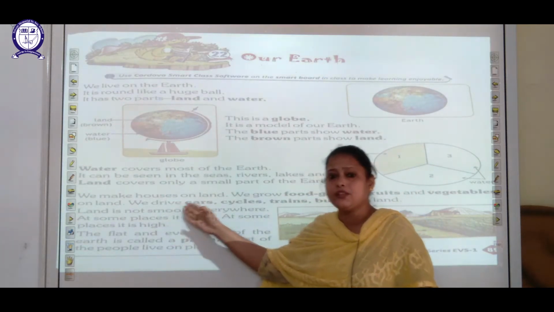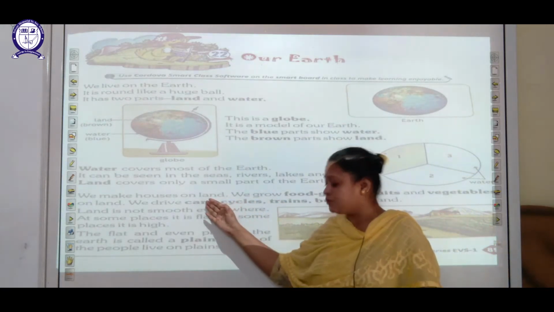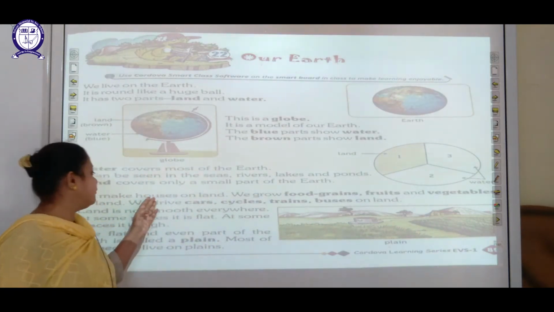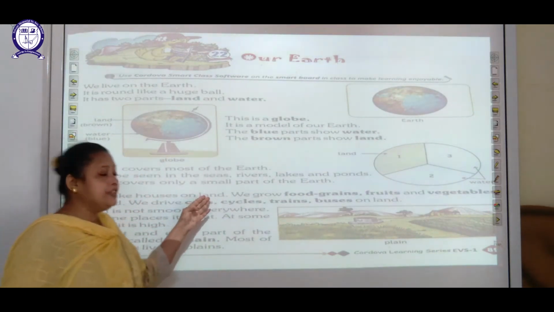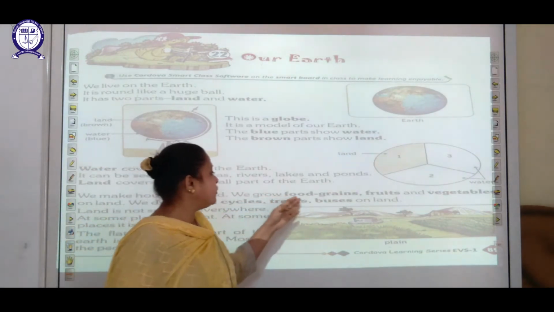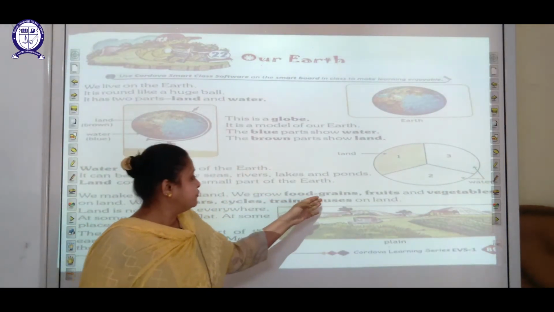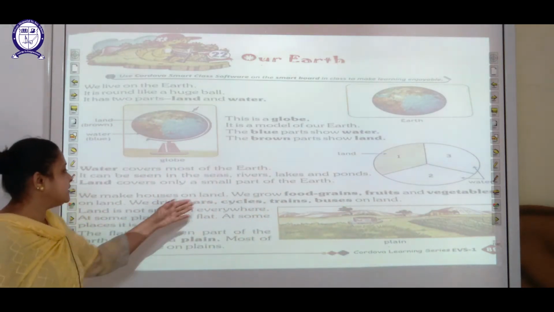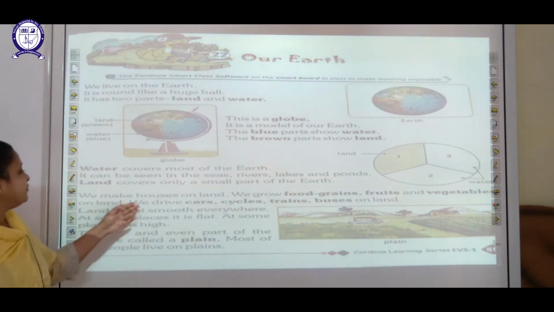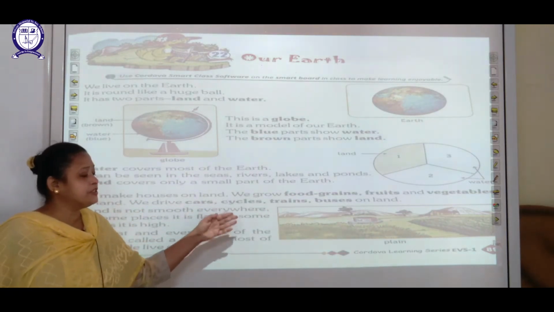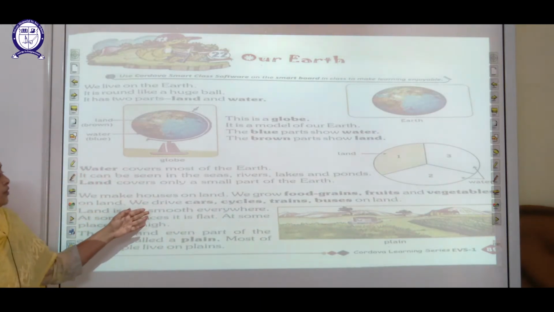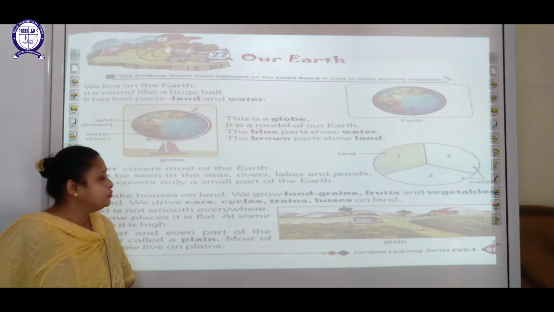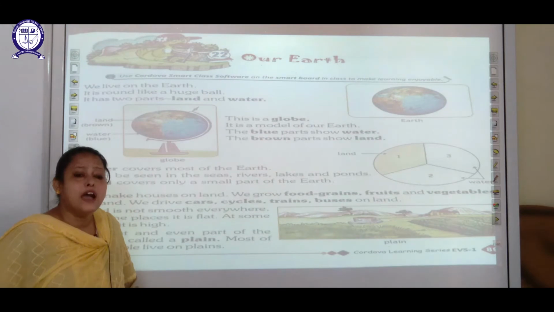We make houses on the land. How do we use the land? We make houses on land and we live in the houses, and we grow food grains, fruits and vegetables on the land. These are the important uses of the land. We also drive cars, cycles, trains and buses on land to move from one place to another.